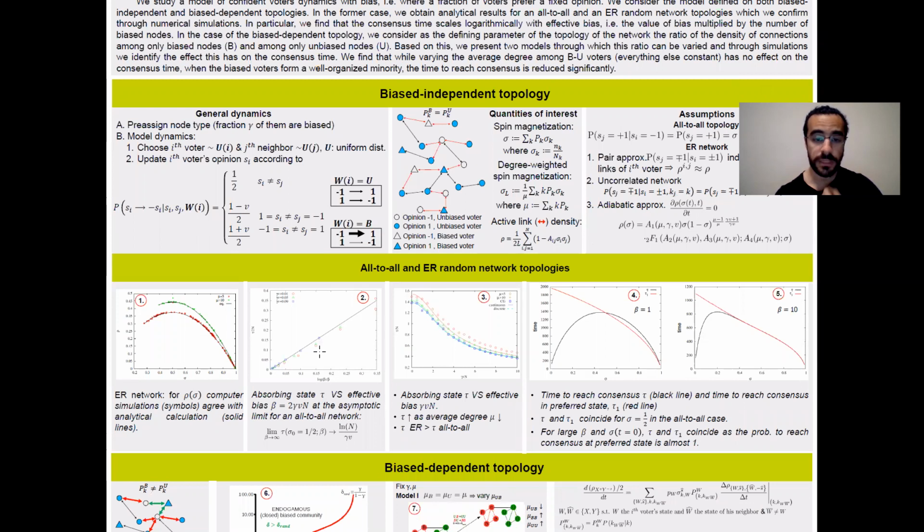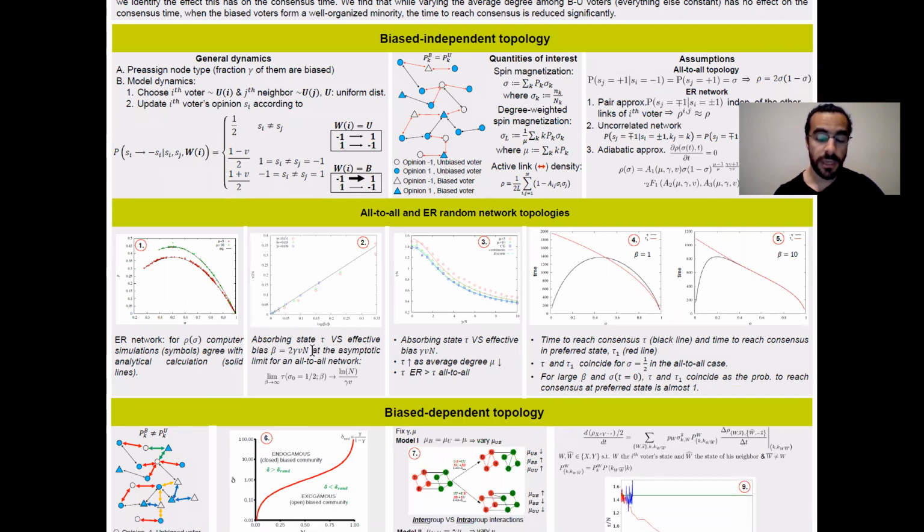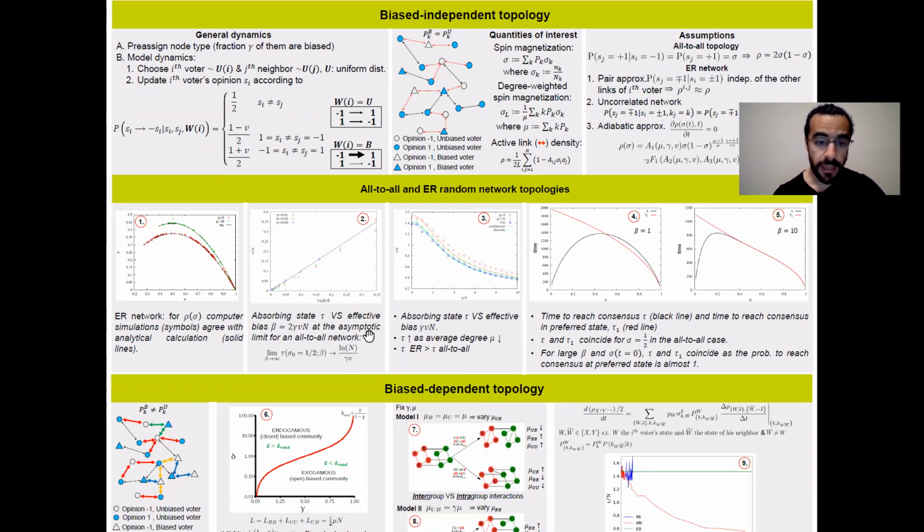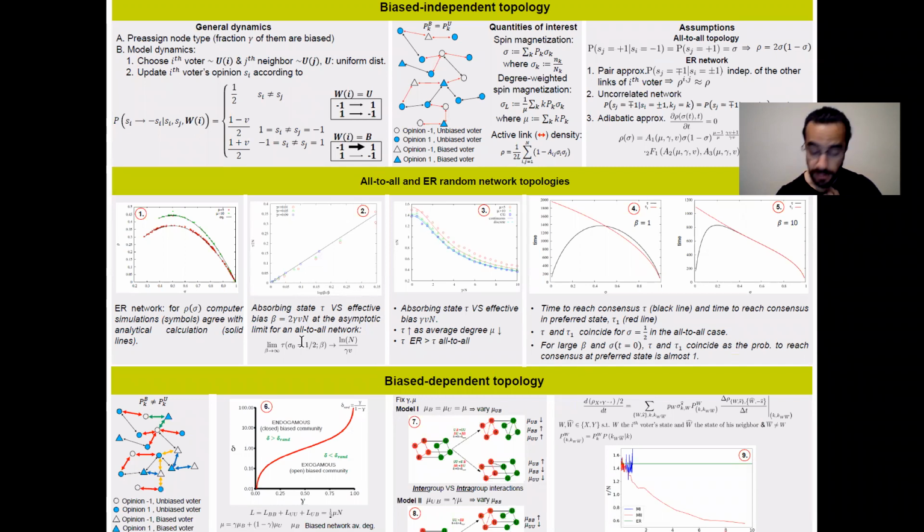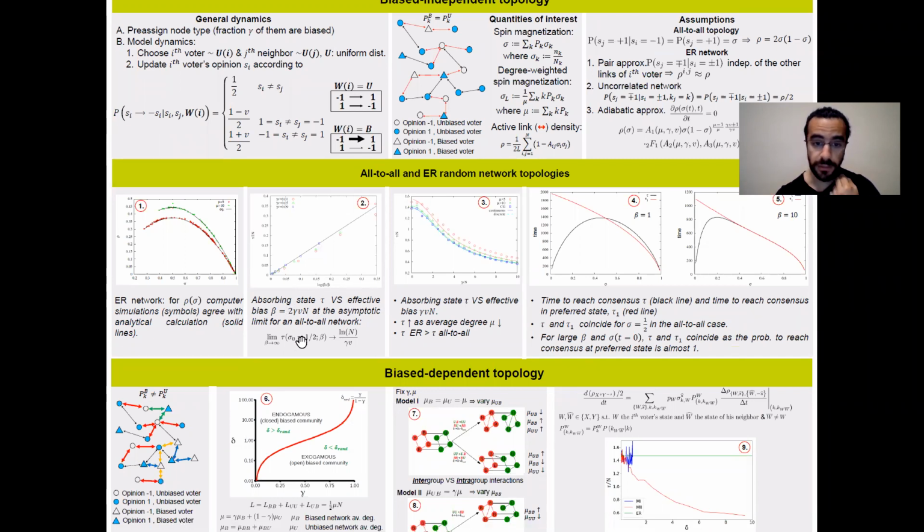In Figure 2, we studied one of the main observables in this type of studies, which is the time to consensus. And we studied it as a function of the effective bias defined here in the asymptotic limit that this goes to infinity, where analytically we found that the consensus time should depend logarithmically on the number of agents, which we verified through the simulations.